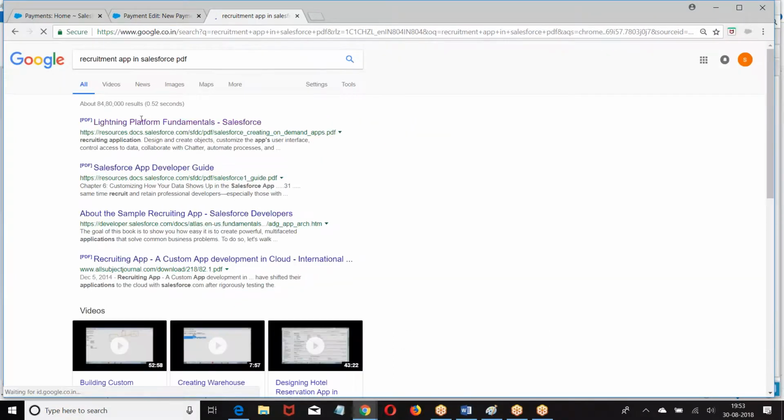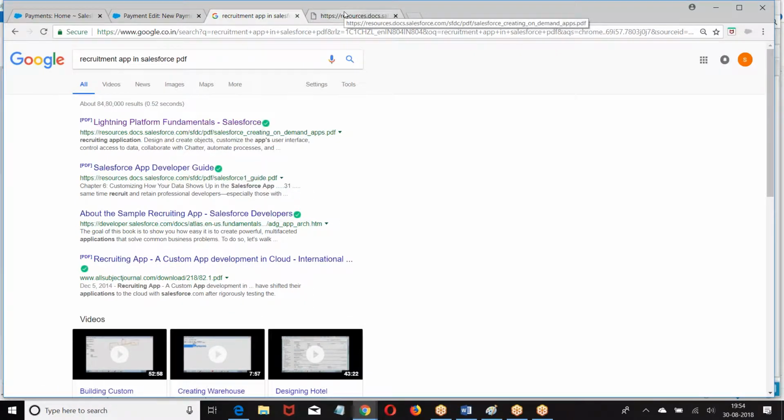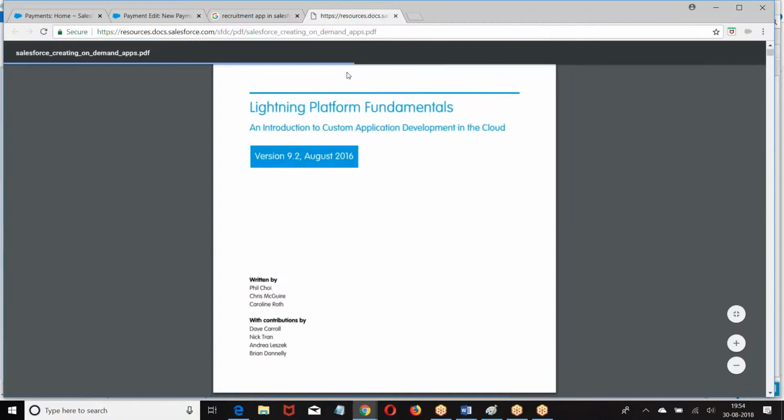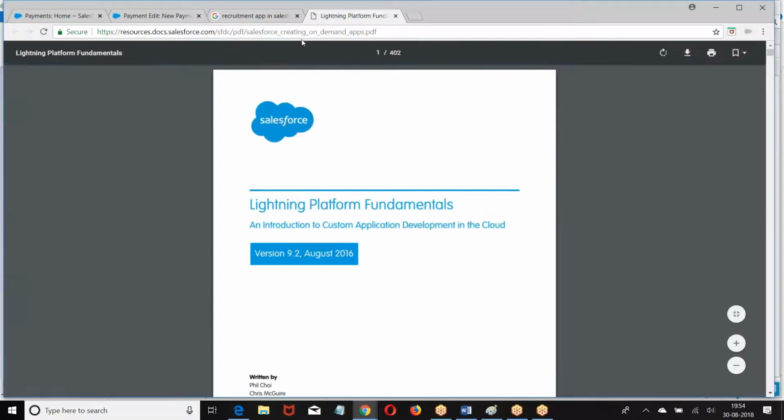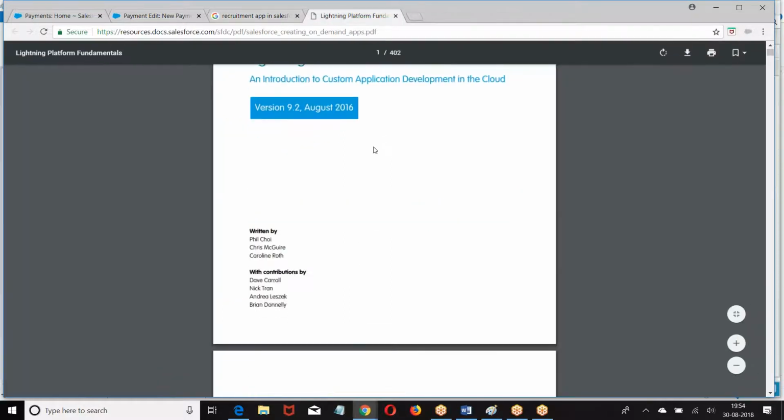If you don't implement the complete end-to-end functionality of the project, you will not understand. You're supposed to implement the application. What was that? A recruitment app in Salesforce PDF. You'll get this Lightning Platform Fundamentals book. Open this book.